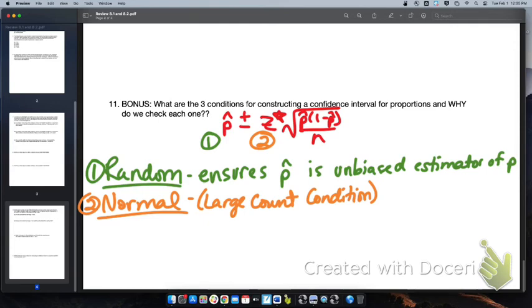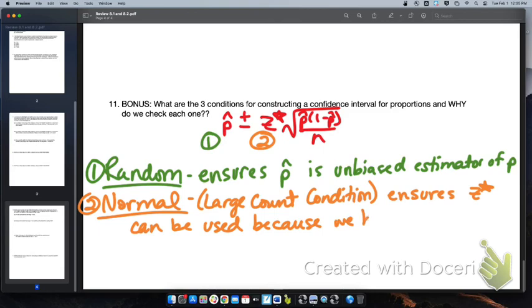Z-star critical values are based on a normal distribution. So this ensures z-star can be used because we have a normal distribution. So that's why we check that one.